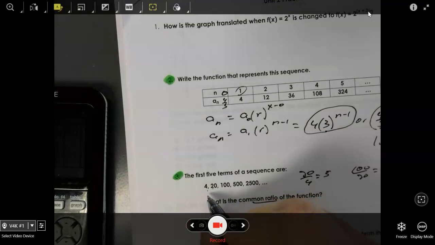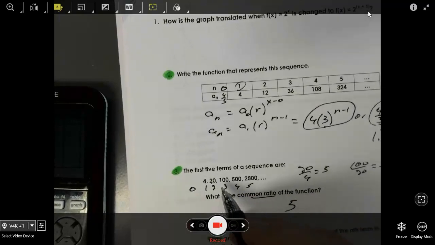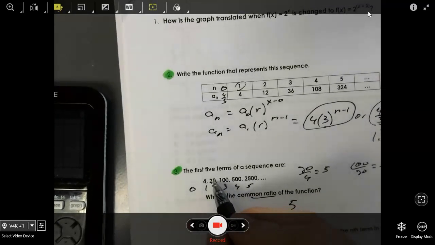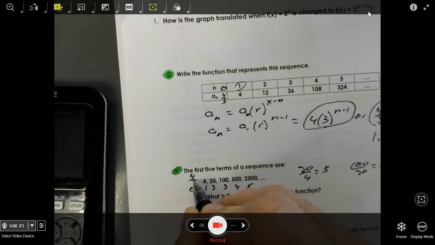Now, again, if that is not the answer, we're going to have to take this thing back one more space, because that is A1, there's A2, A3, A4, A5. Let's take it back to 0. So take it back to 0, then 100 divided by 5 is 20, 20 divided by 5 is 4, 4 divided by 5 is 4/5.